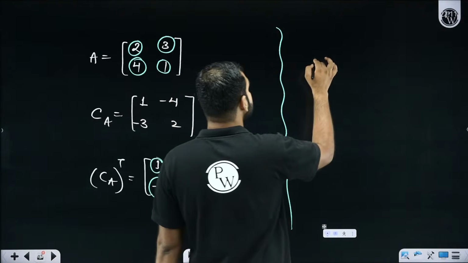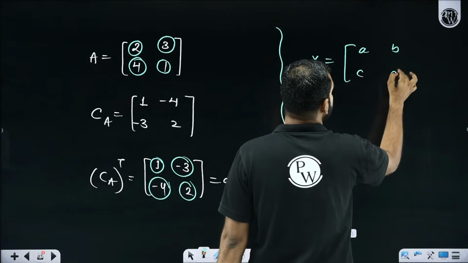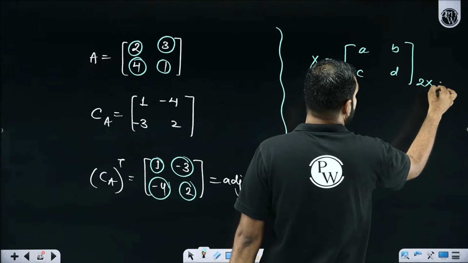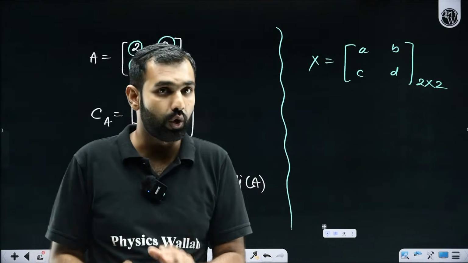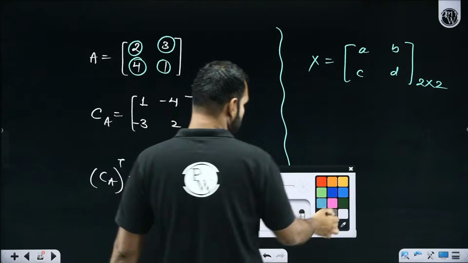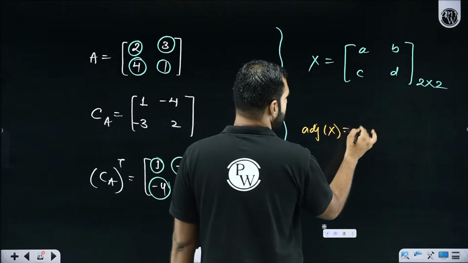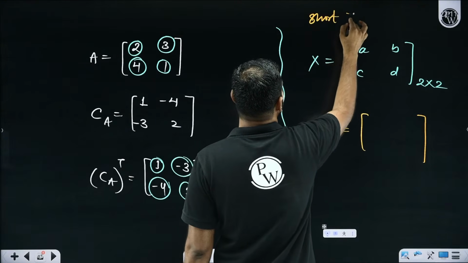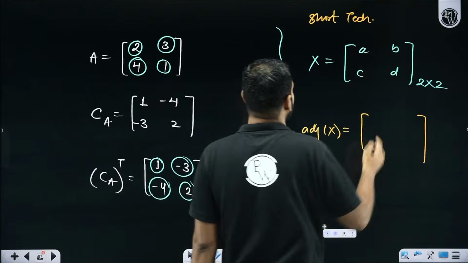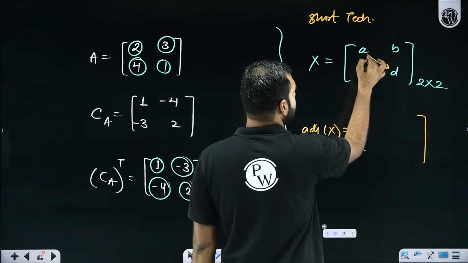So if there is a matrix X given by A, B, C, D, this short technique is applicable for a 2 by 2 square matrix only. If it is a 3 by 3, you have to go through the whole process. So if there is a 2 by 2 matrix and you are asked to find its adjoint, the short technique, which most of you are already aware of and is not really a short technique anymore because everybody knows it, is this: first of all, swap the principal diagonal elements.